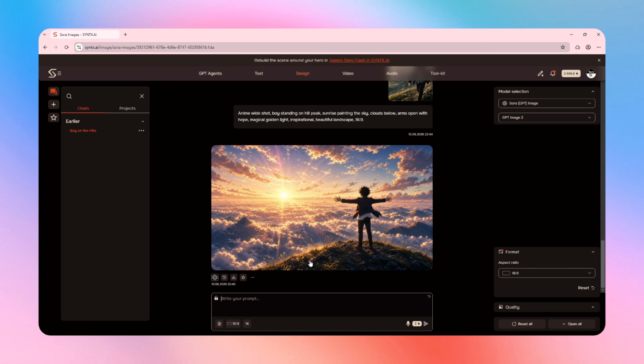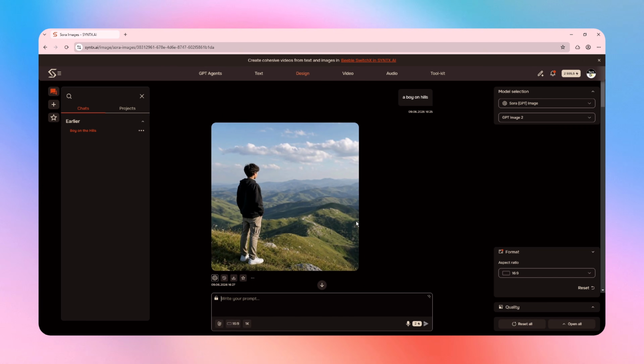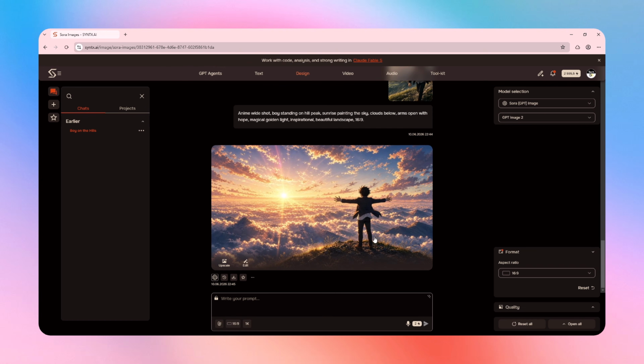And in just a few minutes, all my scenes are generated and ready for animation. The best part is that script writing, prompt creation, and image generation all happen inside Syntx without needing any other platform. Now that all of my images are ready, let's move over to the video section.